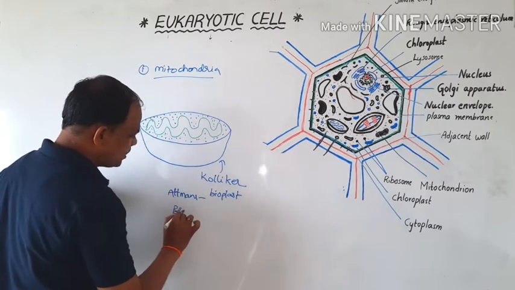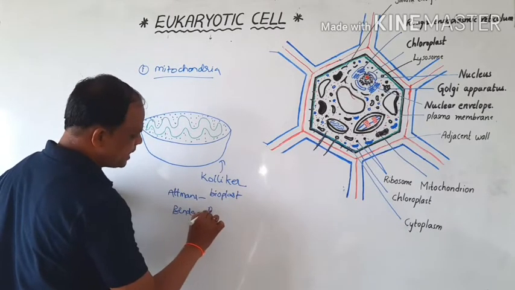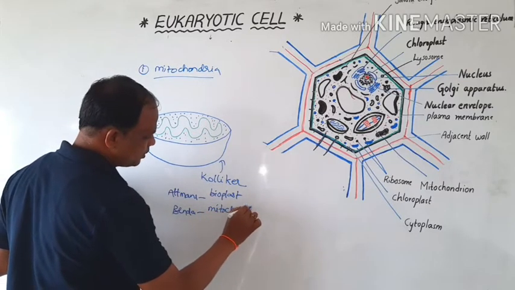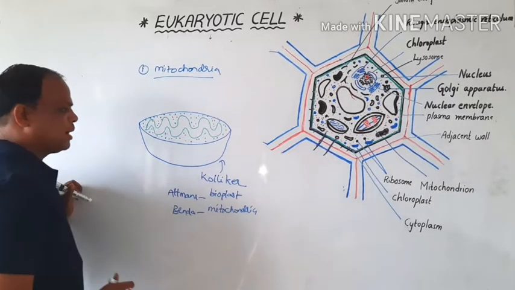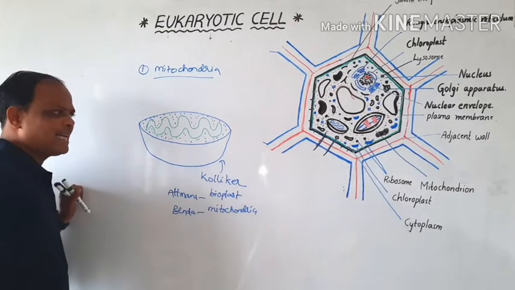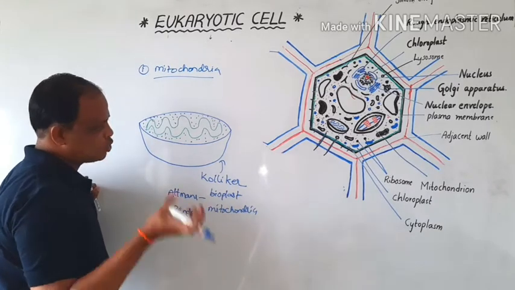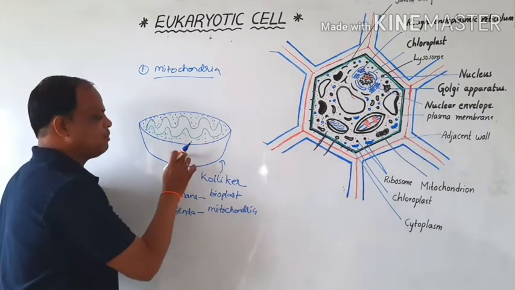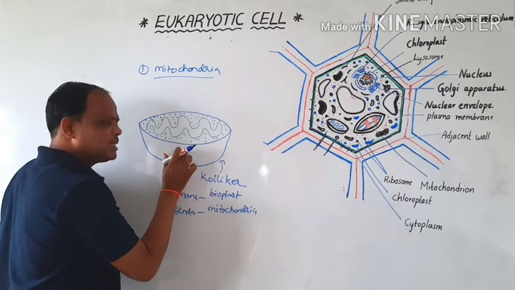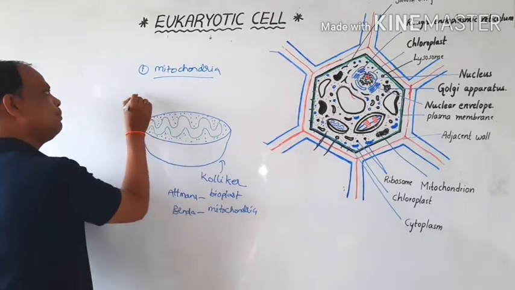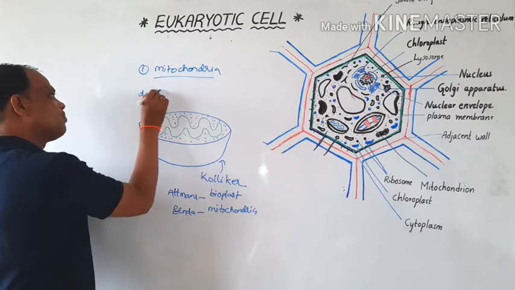Then Benda gave the name mitochondria. The mitochondria's other name is the powerhouse of the cell, and the chloroplast is the storehouse of the cell. Both the chloroplast and mitochondria are double-membraned organelles.